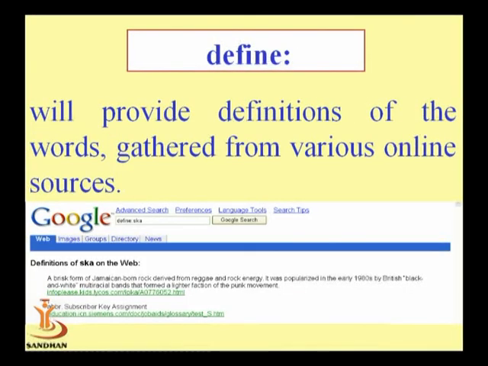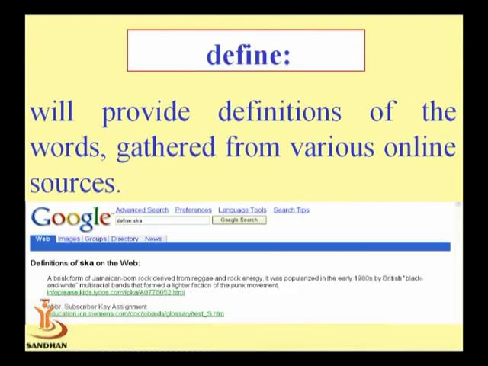Now next is define. Define gives you the definition of words gathered from various online sources. Meaning when we want to find any definition, the define command gives you the definition from online sources. If a number of definitions are there, using the define command we can search. Like in this example, SCA, it gives the definition of SCA on the web.